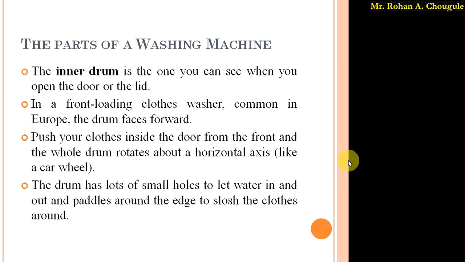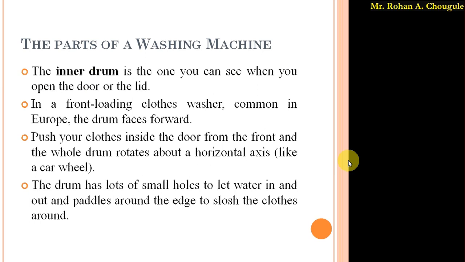In that, the inner drum faces in the forward direction. So in that we just have to open the door and push the cloth inside through the door into the inner drum, and when we start the washing machine, that inner drum rotates about the horizontal axis.